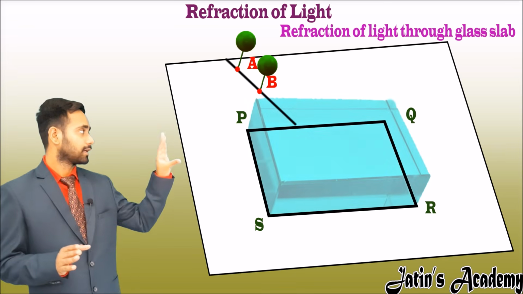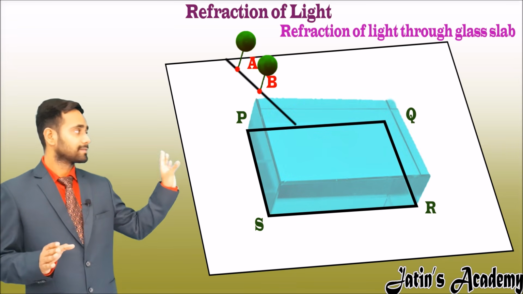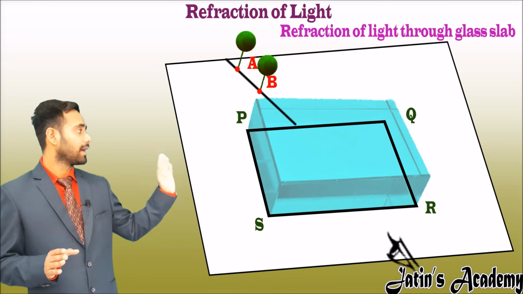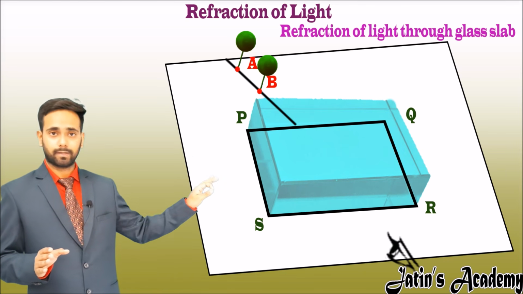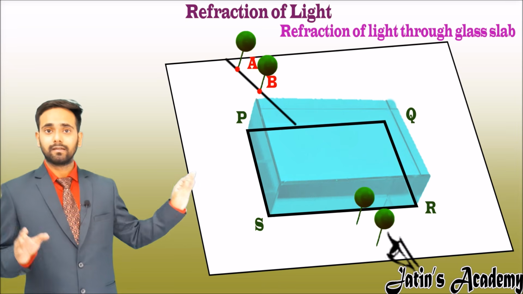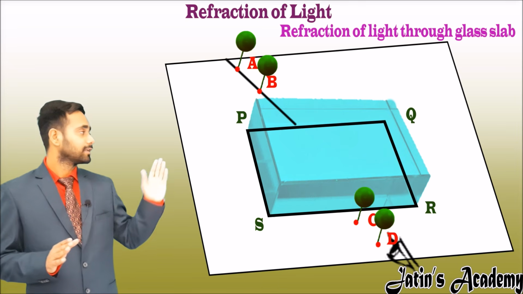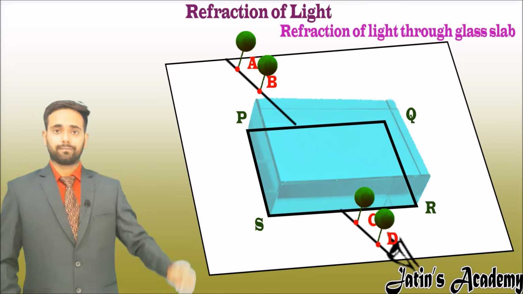Now put the glass slab again and see the pins from the SR side. You fix the pins C and D in such a way that they make a straight line.